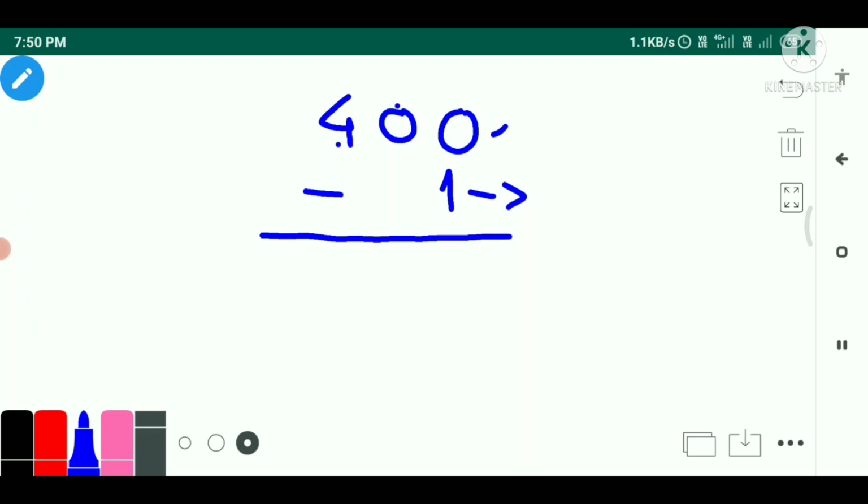Now the first house has no apple, so it will ask its neighbor. Now the neighbor also doesn't have any apple, so the neighbor will ask 1 apple from his neighbor. Now this neighbor has 4 apples. So if the neighbor gives 1 apple, how many apples will be left behind?